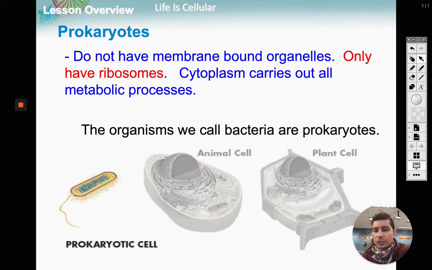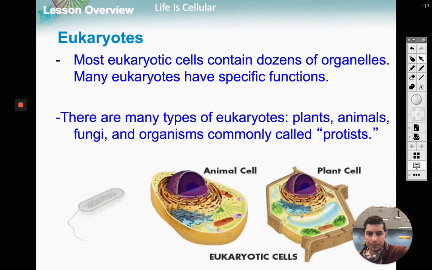Okay, prokaryotes, no organelles. We're going to go over a bunch of organelles this chapter. We're going to go over rough ER, smooth ER. We're going to go over Golgi, lysosomes, vacuoles, mitochondria, chloroplasts, all these fun and exciting things. Prokaryotes don't have any of them. The only thing prokaryotes have are ribosomes. And the ribosomes make proteins, if you guys recall from a previous chapter.